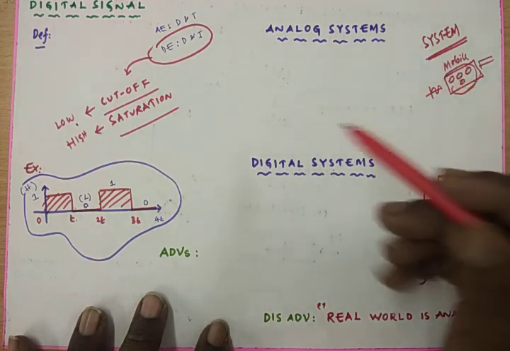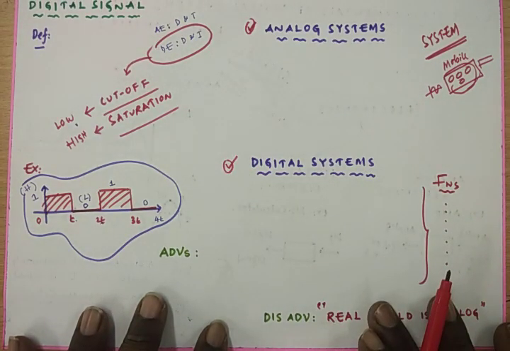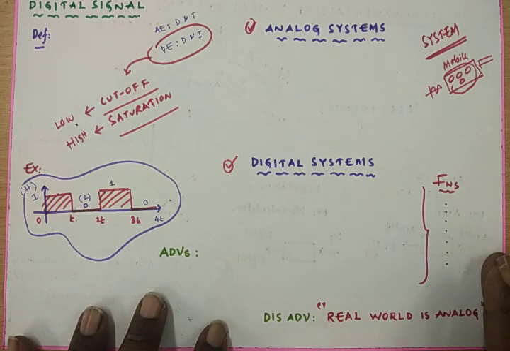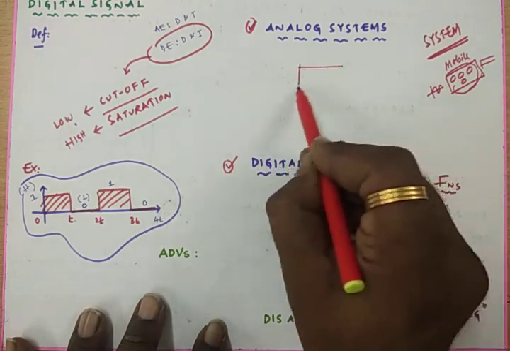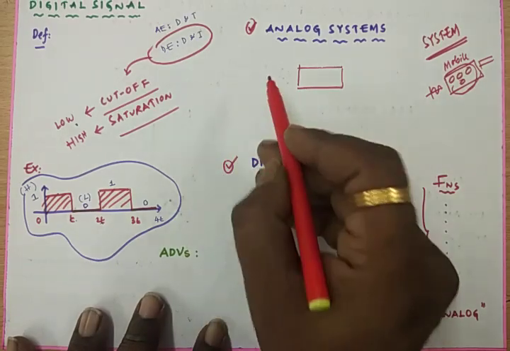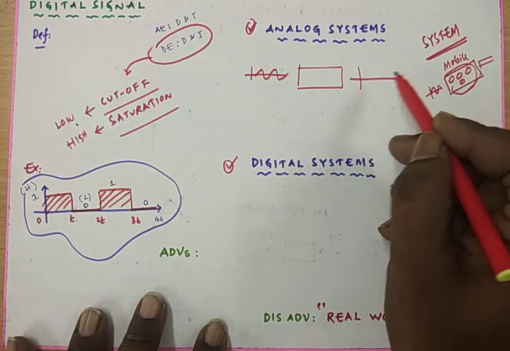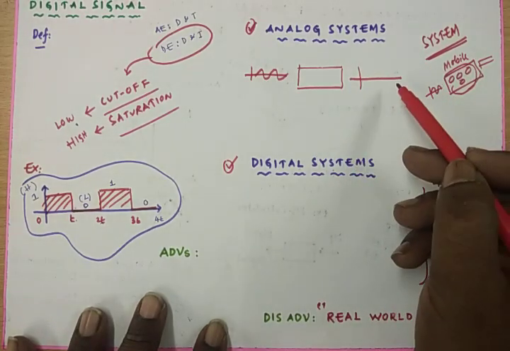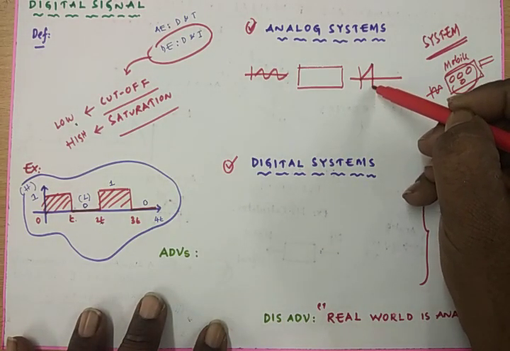Electronic systems are classified into two types, the analog system and the digital system. Analog systems are those in which voltage and currents continuously vary with respect to time. For example, assume this is an analog system to which we give an analog signal only. Then the output is also an analog signal, and this output may not be the same as the input signal. It may be a different analog signal.